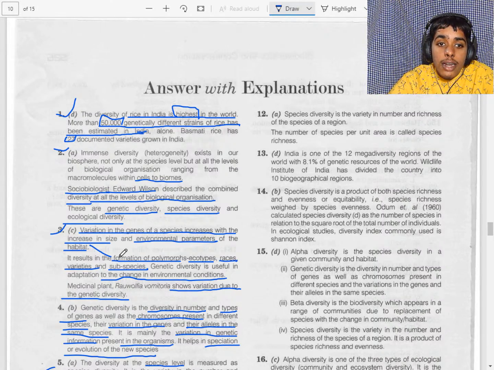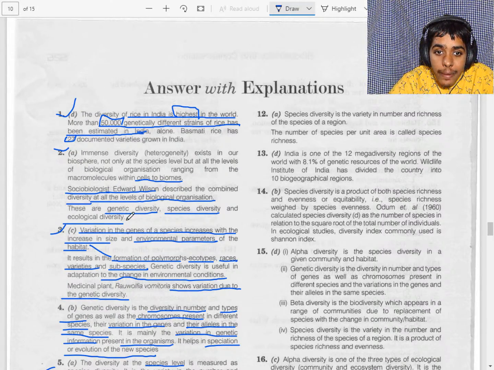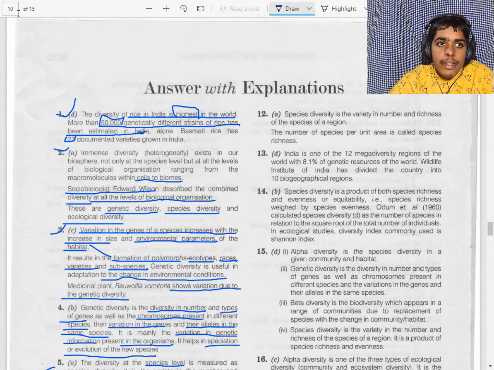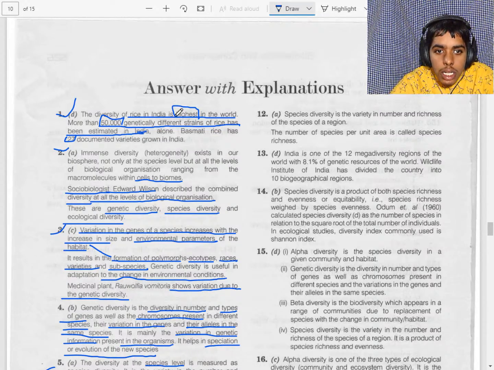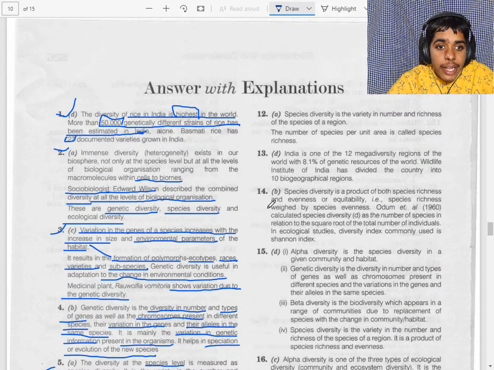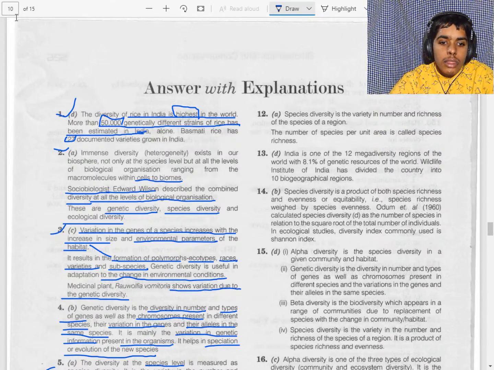How many biogeographical areas are present in India? That is 10. So we will check whether our answer is correct or not. Yeah, India is one of the 12 mega diversity regions of the world. So we can ignore this question. We will read the last one after completing part 2.